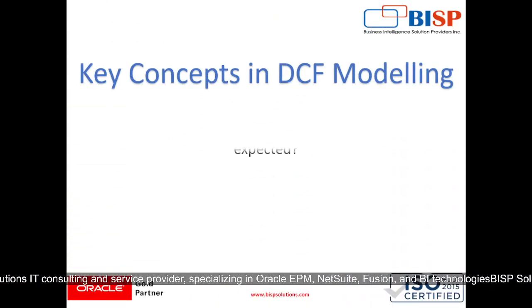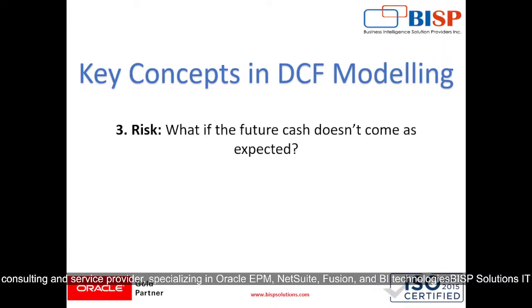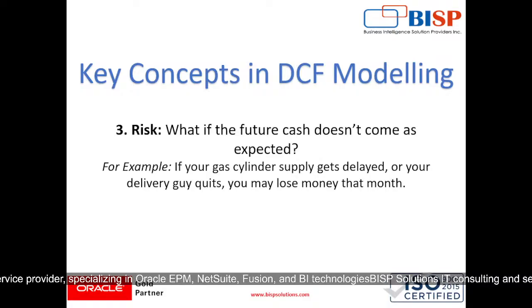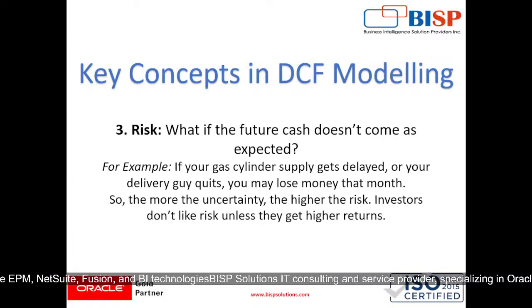Then comes our risk. What if the future cash doesn't come as expected? If my gas cylinder supply gets delayed, or my delivery guy quits, I might lose money that month. So the more the uncertainty, the higher the risk. Investors don't like risk unless they get higher returns, right?